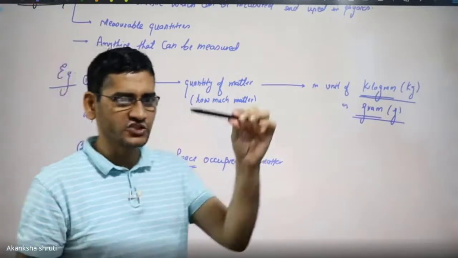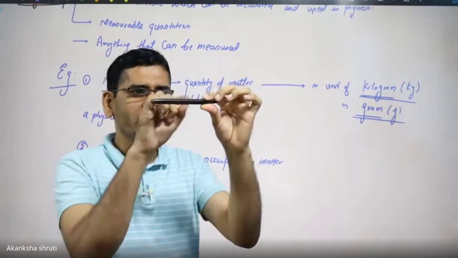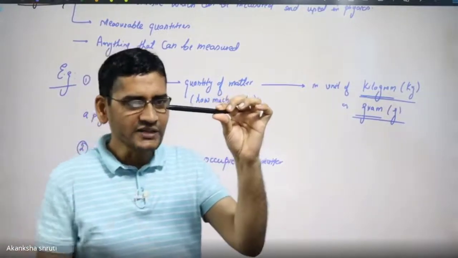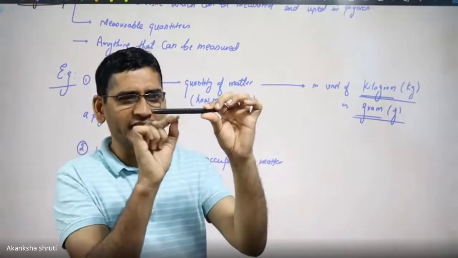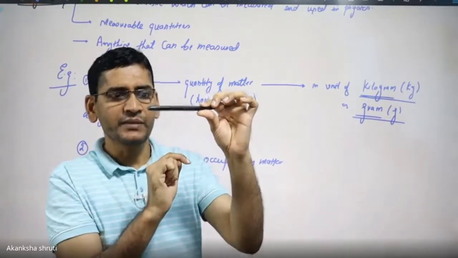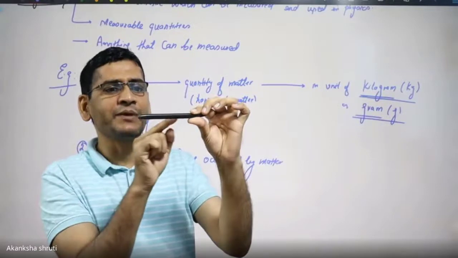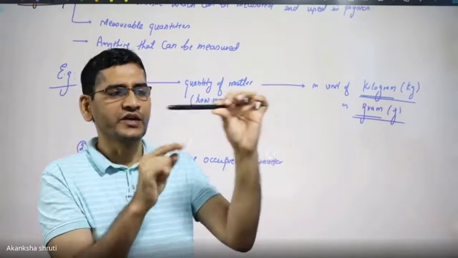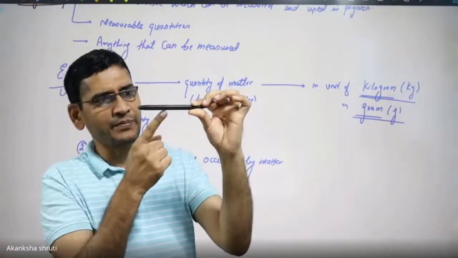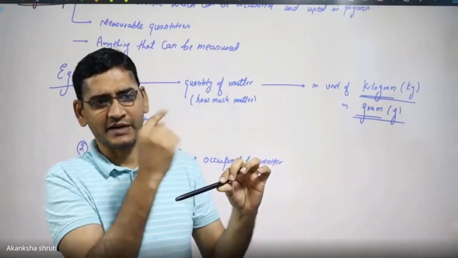Like if I consider this pen, it has two quantities. One is its volume. Volume means how much space it has occupied in this environment. Student, unless I remove this pen from this place, I cannot put any other matter. It is just occupying that much. To make this space available for other matter, this needs to be removed. Say if the pen is here, I cannot put my hand in the space where the pen is. But if the pen is removed, I may put my hand in that place. Correct?